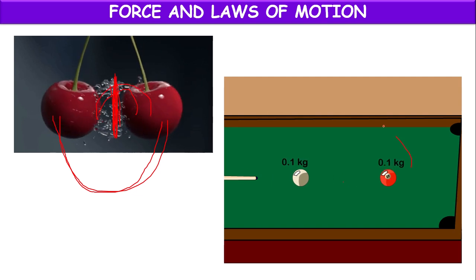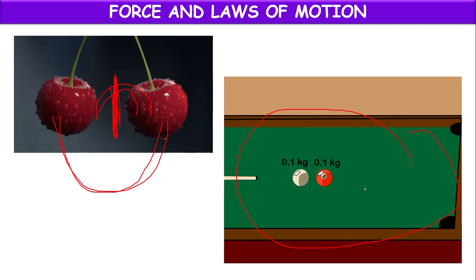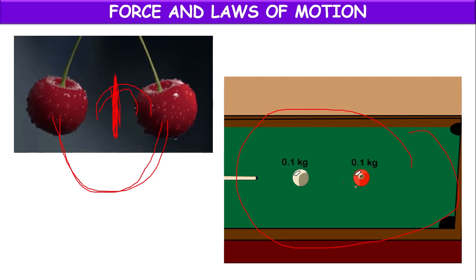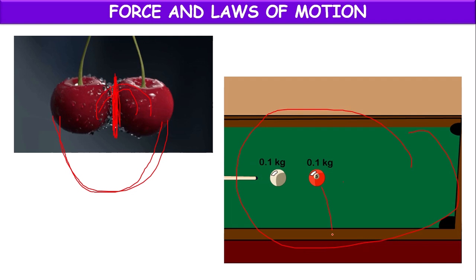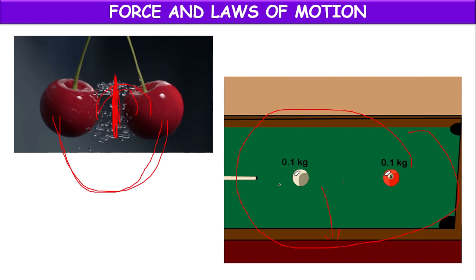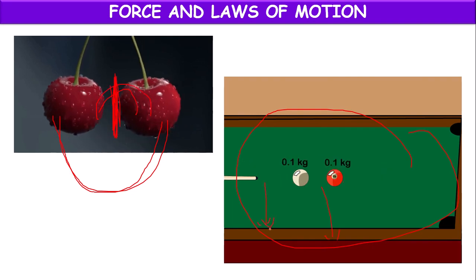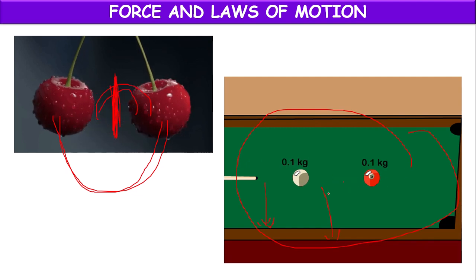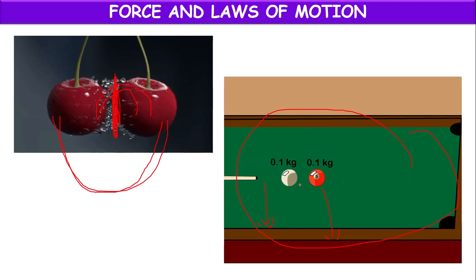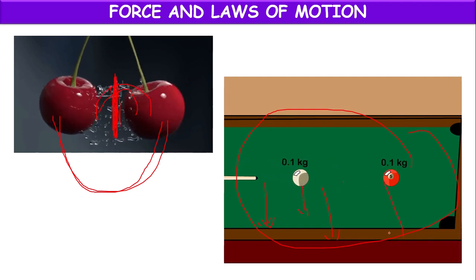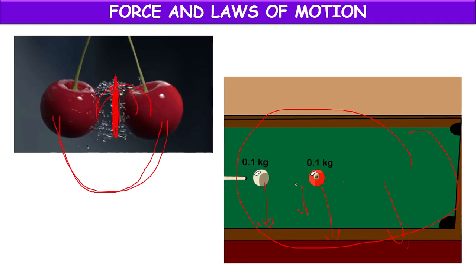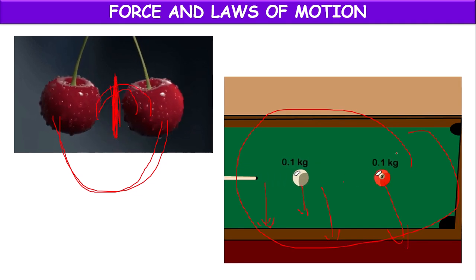Or you can take this example, billiards game. Before hitting, the red ball is at rest, and the white ball is moving. But when they hit each other, the white ball will come to rest and the red ball will be moving. So total momentum before hitting is equal to total momentum after hitting.